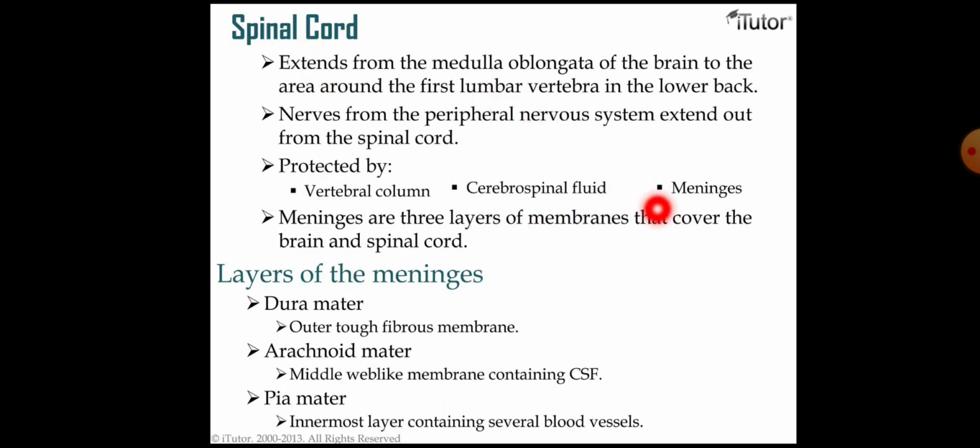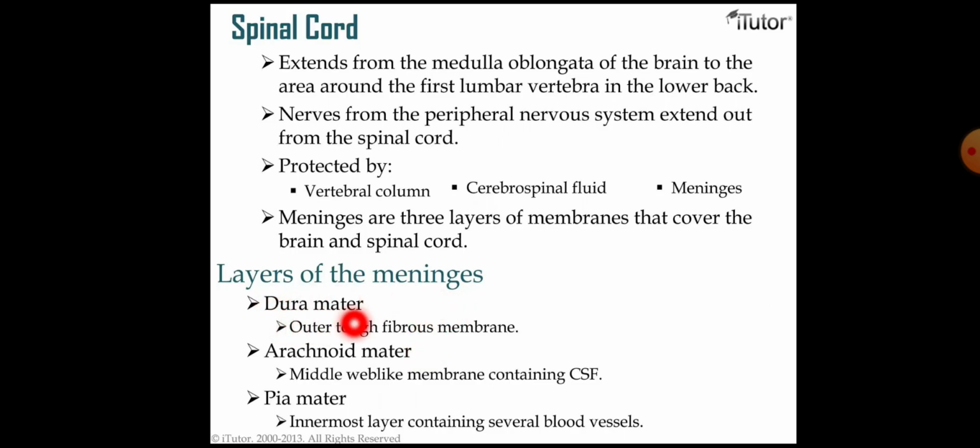Next is our meninges. We mainly have three meninges, which we will discuss here. Meninges are three layers of membranes that cover the brain and the spinal cord. The layers of the meninges are the dura mater, the arachnoid mater and the pia mater.